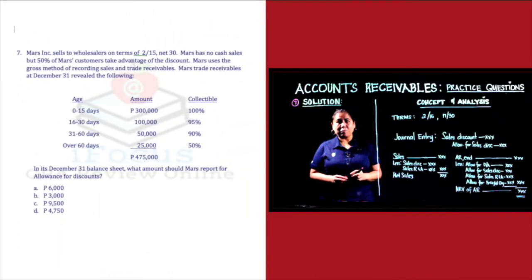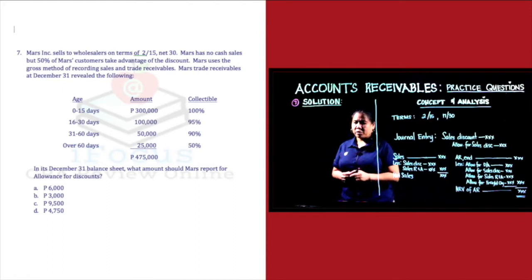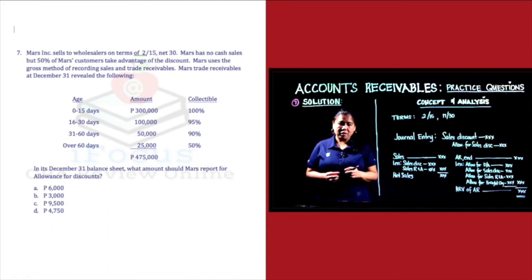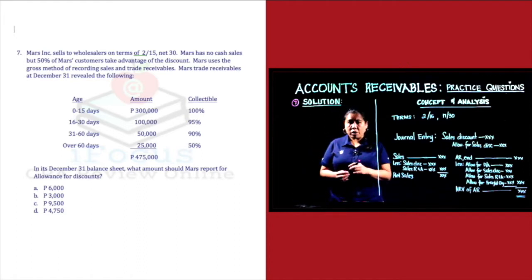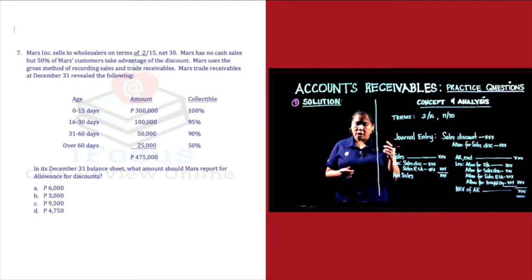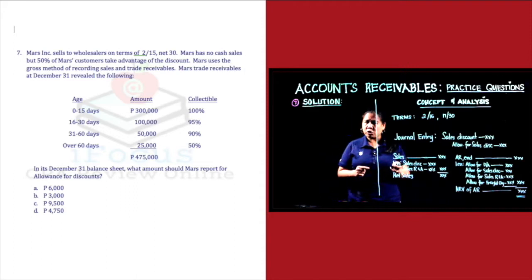Alright, question number 7. The requirement on question number 7 is, in its December 31st balance sheet, what amount should Mars report for allowance for discount? So this time, discount tayo. Alright? Mars Incorporation sells to wholesaler on terms of 2/15 net 30. So anong ibig sabihin ng terms na ito?